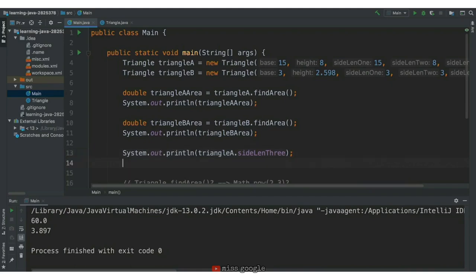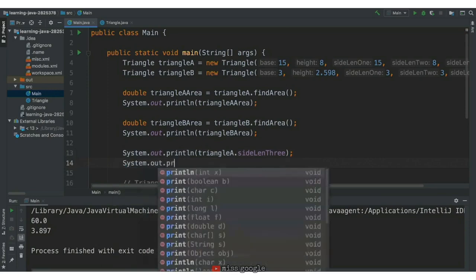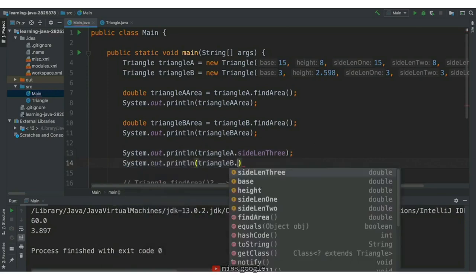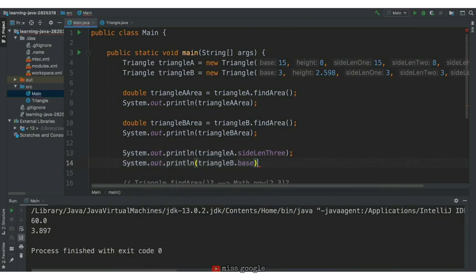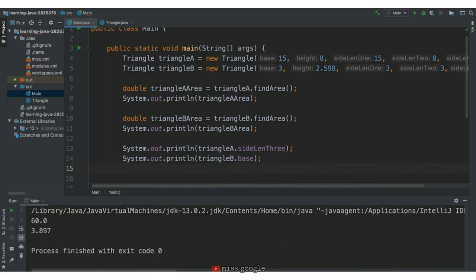We could also print out triangle B's base with system.out.println triangle B.base. The rule here is that it's a function if it has parens and an attribute if it does not have parens. sideLength3 and base are both attributes here, so we do not add any parens. We are accessing a variable, not calling a function.